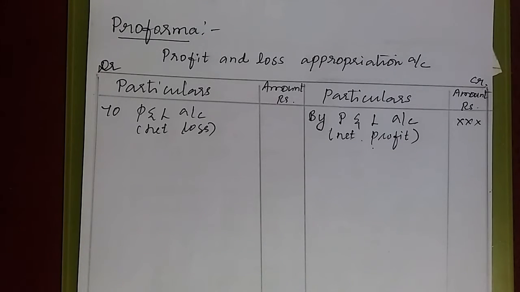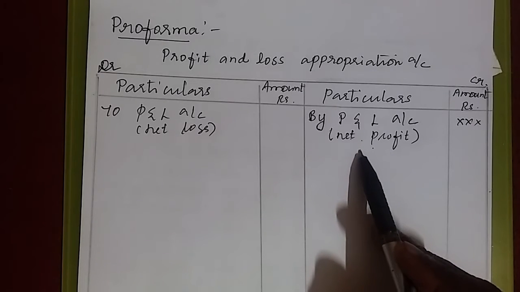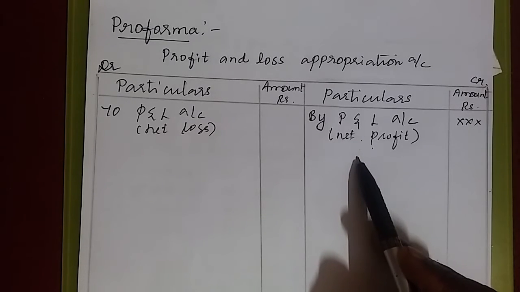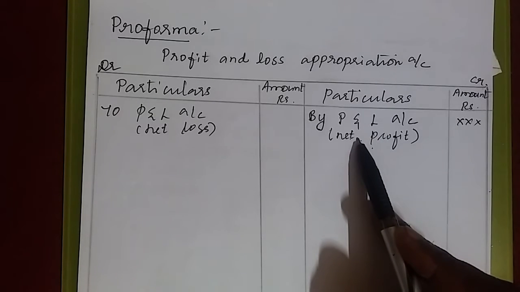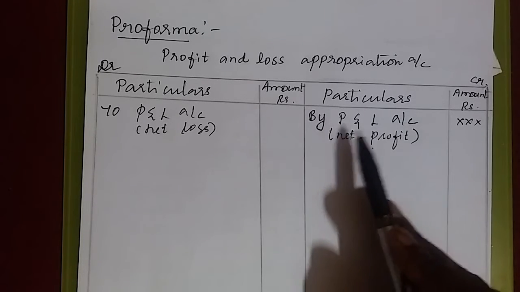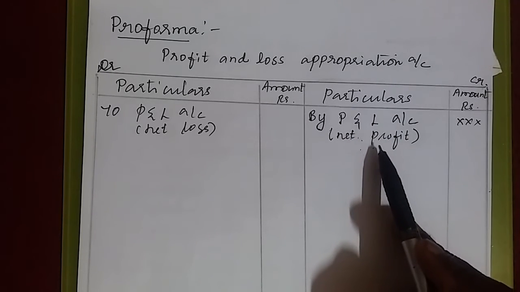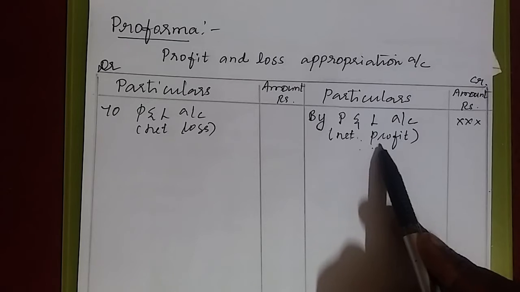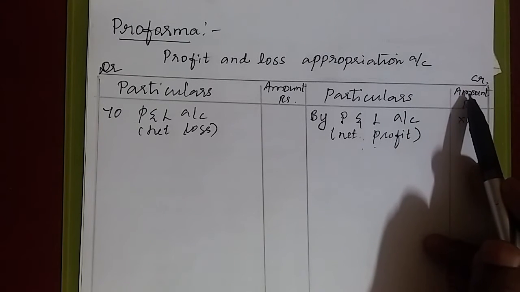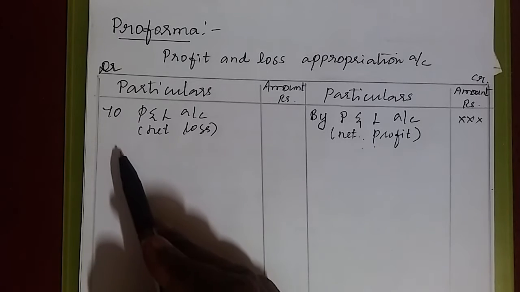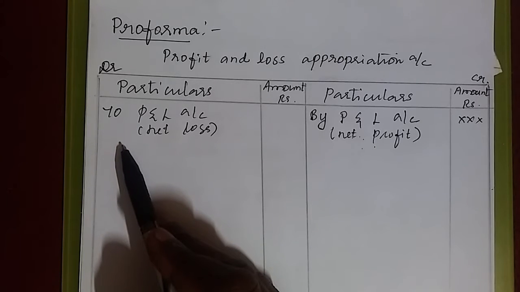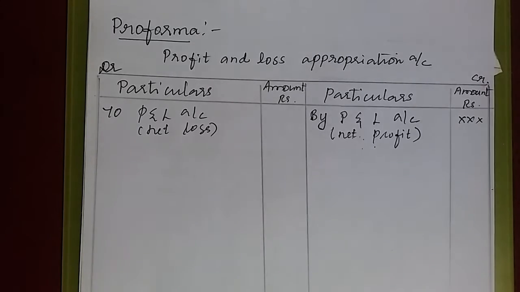What is the first item I have written in P&L appropriation? Net profit. That net profit should be written here as what? P&L account, because this net profit was calculated in P&L account and transferred to P&L appropriation account. So net profit is a credit balance, so we should show it on the credit side. If there is net loss, we should transfer it to the debit side of P&L appropriation account. Is it clear?